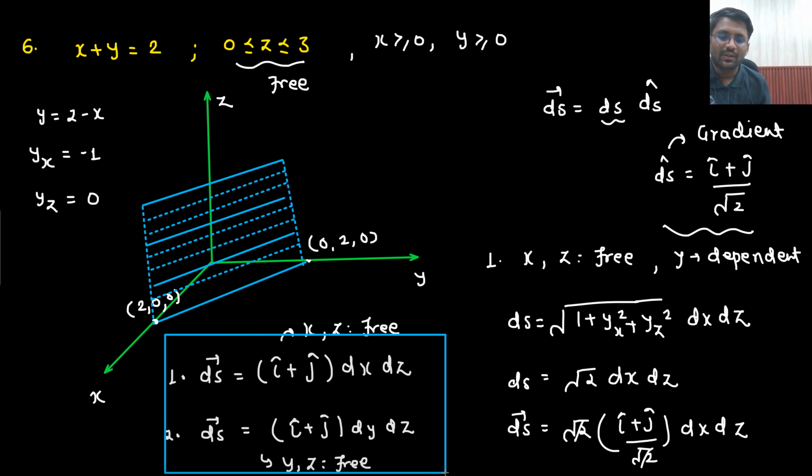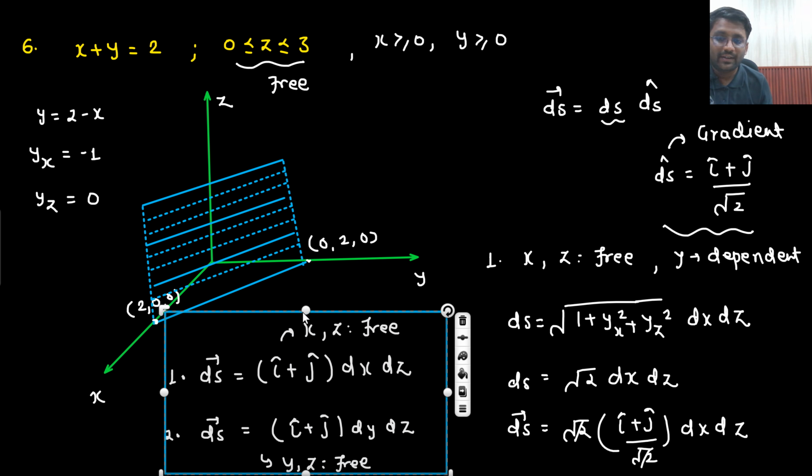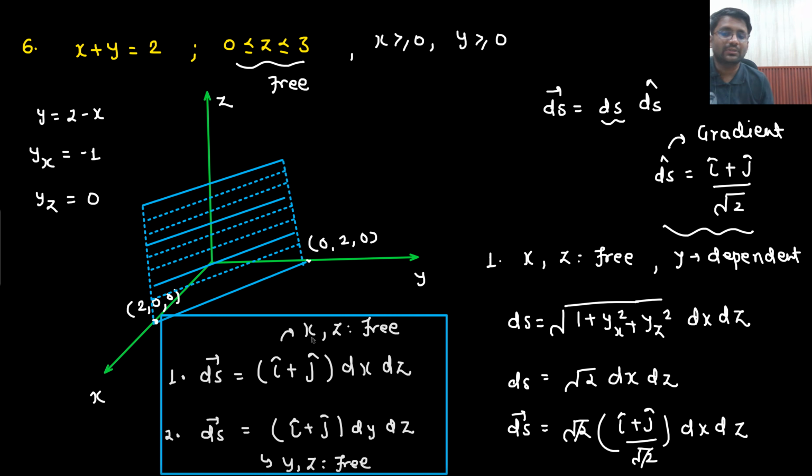And I am telling you, 99 out of 100 students will not be able to write down this dS vector. It is very tough for them, because they don't even care about slanted surfaces. This is a slanted surface. Slanted surface, curved surface, they never care about. Only two kinds of surface they care about: either this kind of surface, a proper square or rectangle, or circular. But for slanted, curved surfaces, you know that there is a certain method, sir.